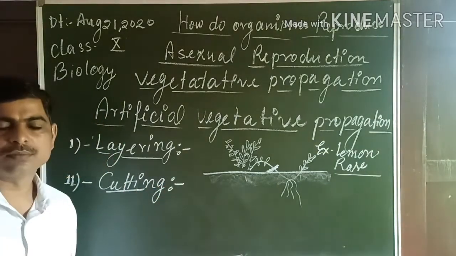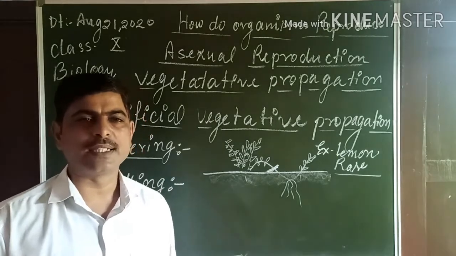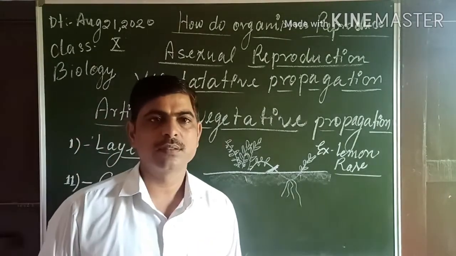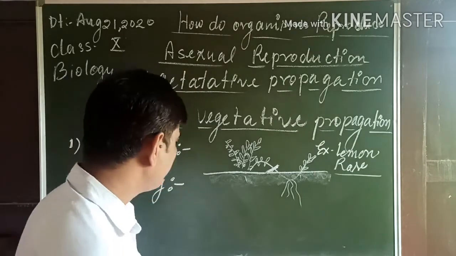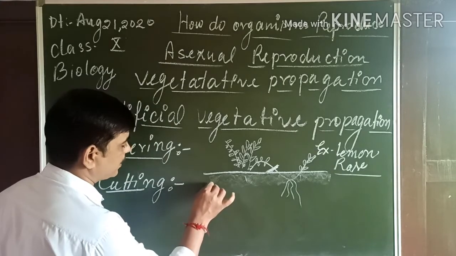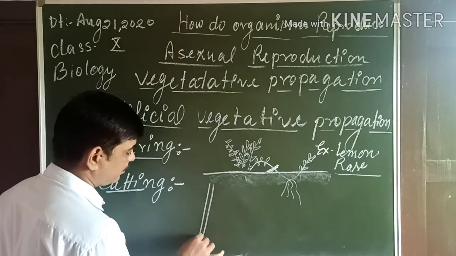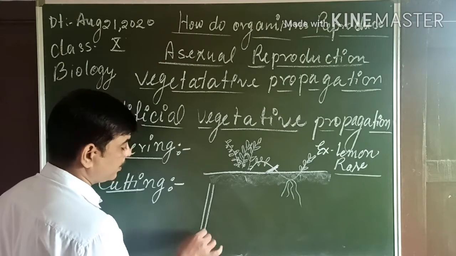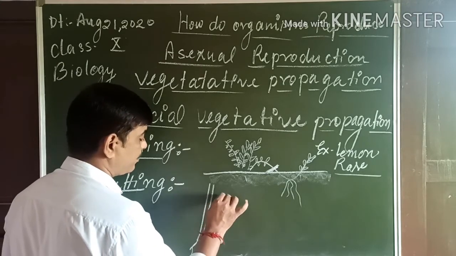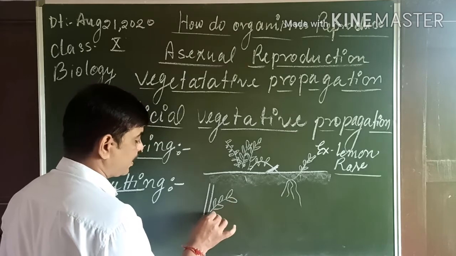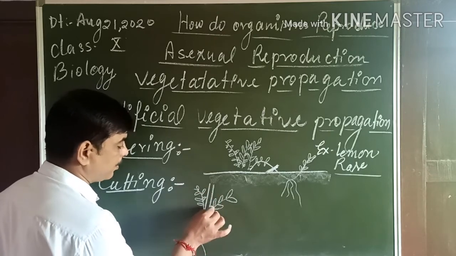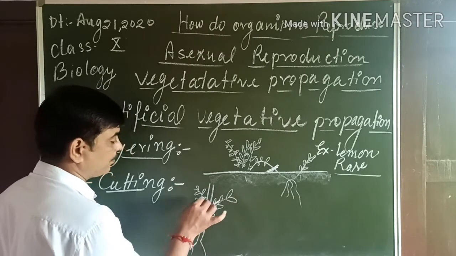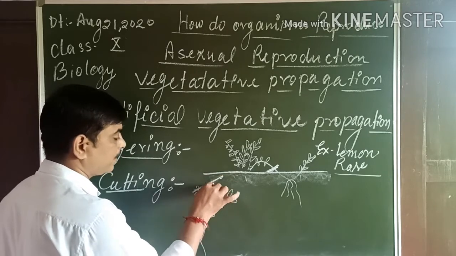In this method, we take a 20 to 30 centimeter size branch or stem of the plant and bury it into the ground. Suppose this is a plant, any plant. It has leaves in this way, and it will be cut from here in this way.